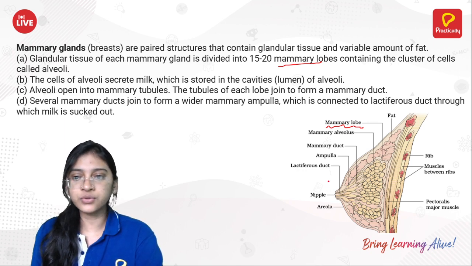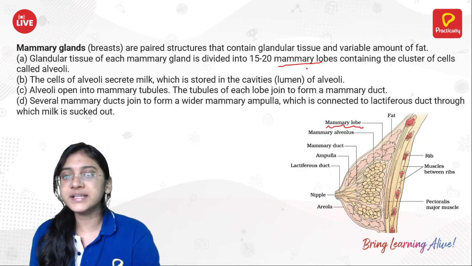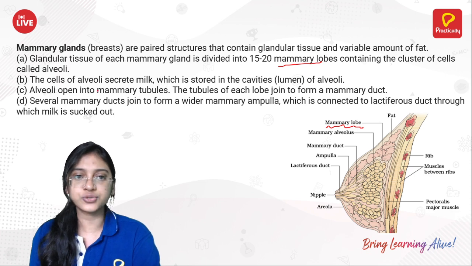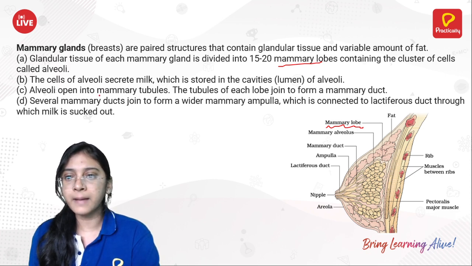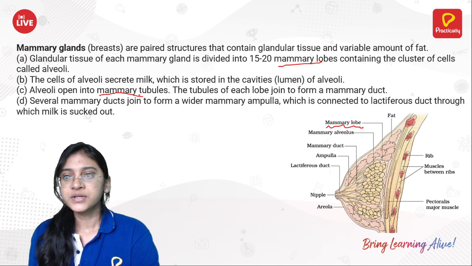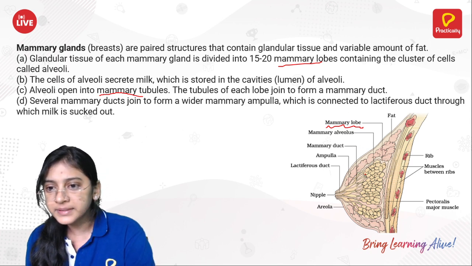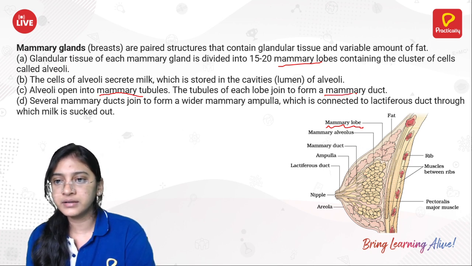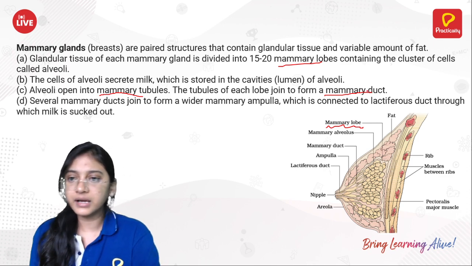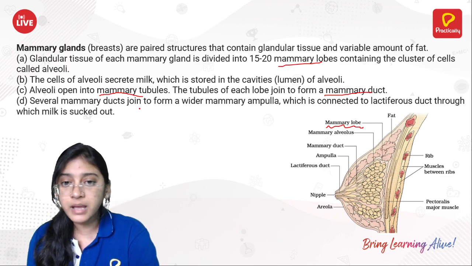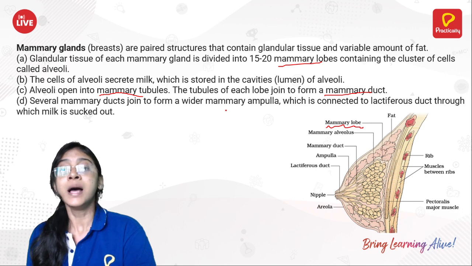Okay, so the alveoli, which are present in the glandular tissue, will be opening into the mammary tubules. From the mammary tubules, they will be transported to the mammary duct, and several mammary ducts will be joining together to form the mammary ampulla.